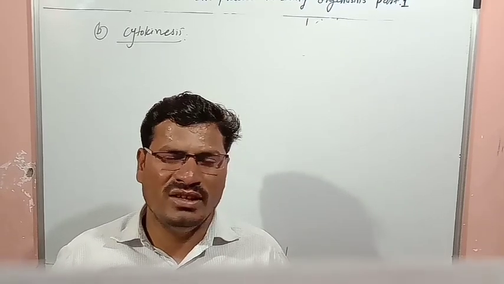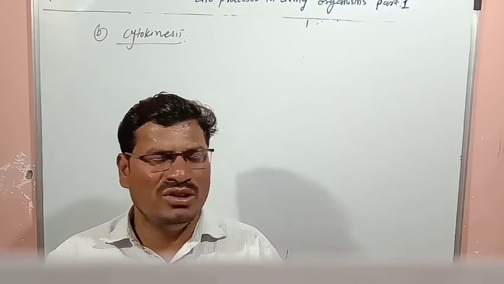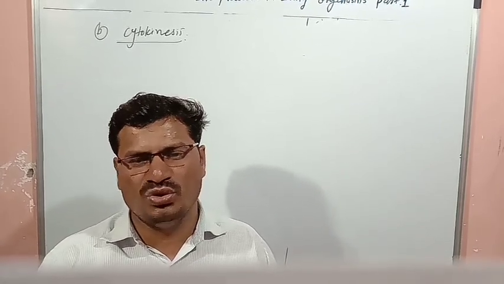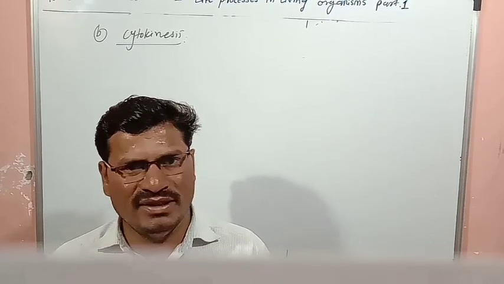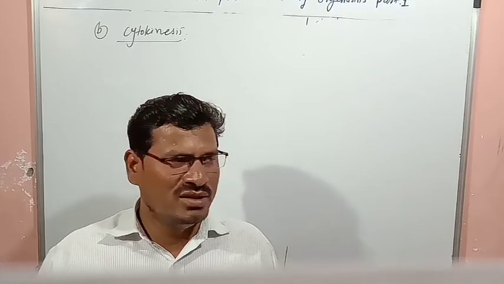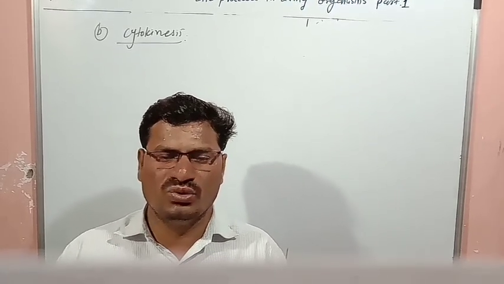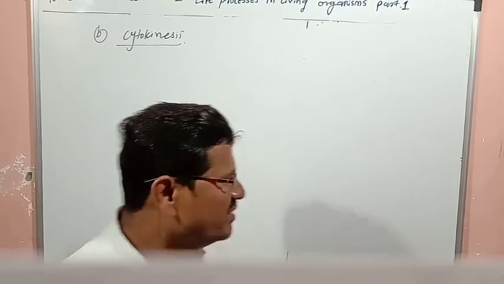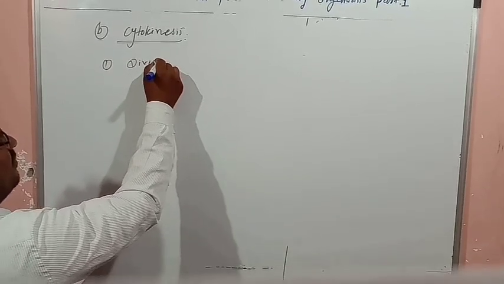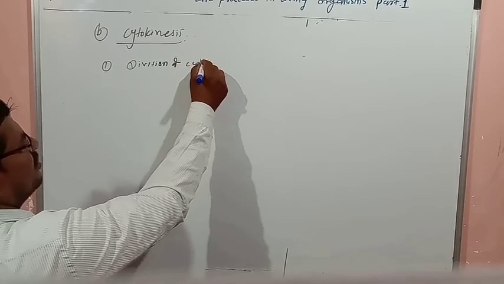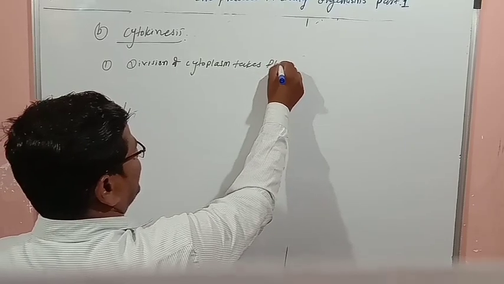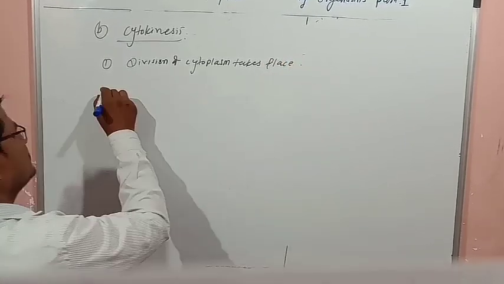In the case of the animal cell, a notch is produced at the center, and that notch deepens, and 2 cells get separated. And in the case of the plant cell, exactly at the equatorial plane, exactly at the middle, a cell plate is formed, and because of that 2 cells get separated. So we'll see that in cytokinesis, division of cytoplasm takes place.